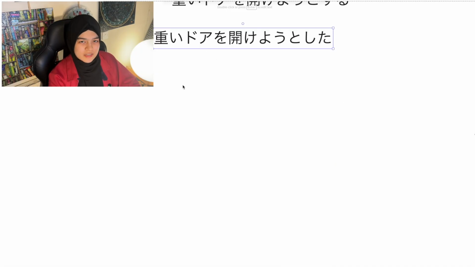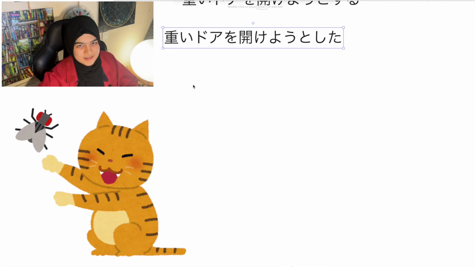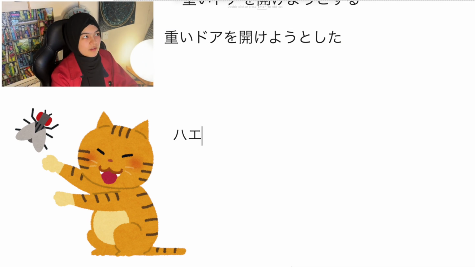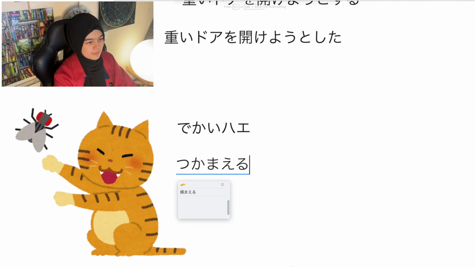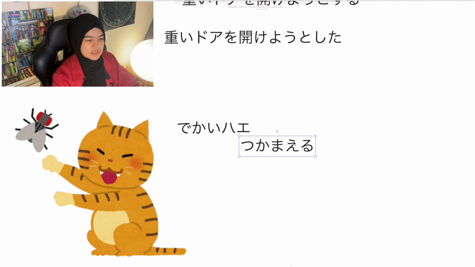Okay, let's make another sentence. Let's say that your cat is trying to catch a fat fly. Okay, so fly はハエですね。で、fat は太ってるハエ。Or if you just say でかいハエ, huge ハエ。捕まえる is to catch. Okay, じゃあ I think you can make the sentence now.